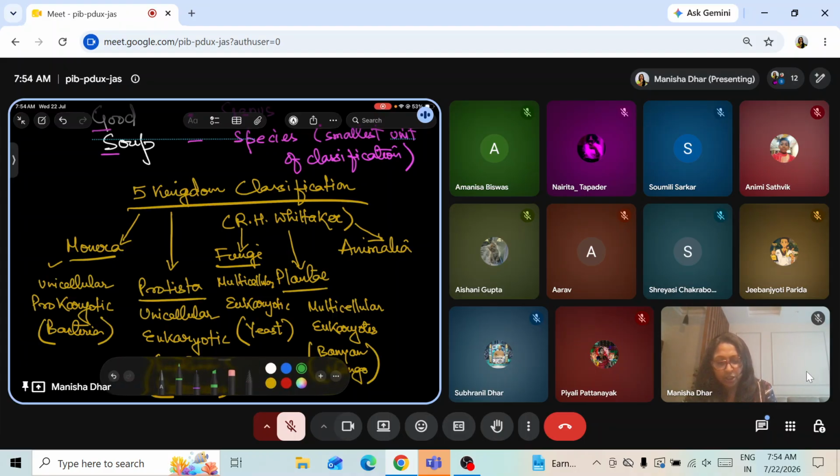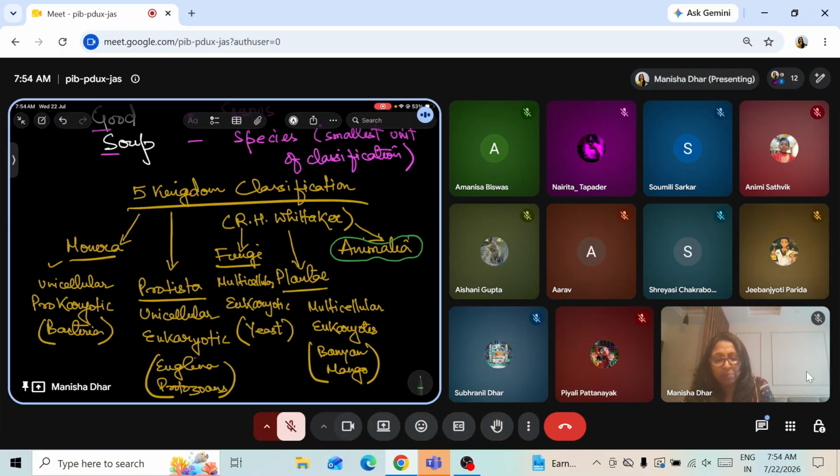And now comes kingdom animalia, regarding which the chapter is. Kingdom animalia includes all the organisms that are multicellular and they have a true nucleus, so eukaryotes again. And all animals. Say the name of any animal, and that's an animalia. Rat, cat, dog, donkey, everything. They all come under kingdom animalia.